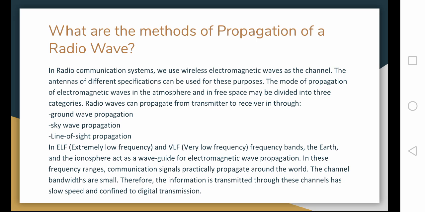In the ELF, which is extremely low frequency, and VLF, very low frequency bands, the Earth and the ionosphere act as a waveguide for electromagnetic wave propagation. In these frequency ranges, communication signals practically propagate around the world. The channel bandwidths are small, therefore the information transmitted through these channels has slow speed and is confined to digital transmission.